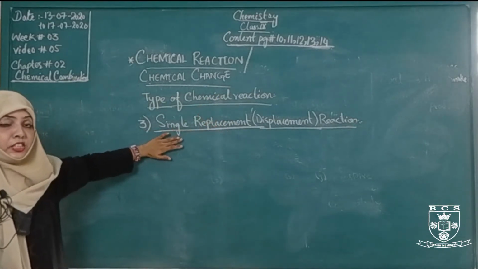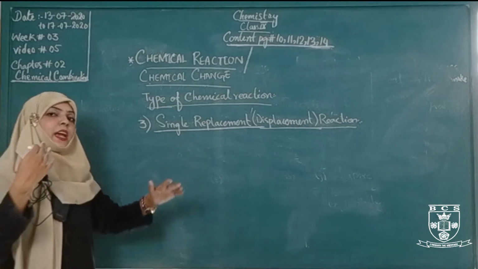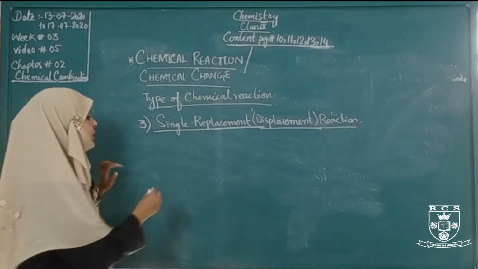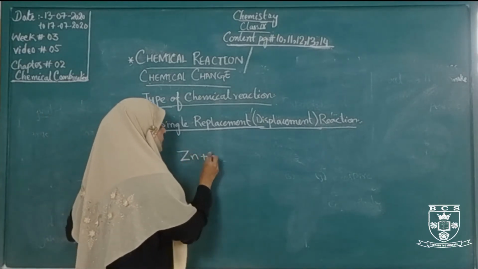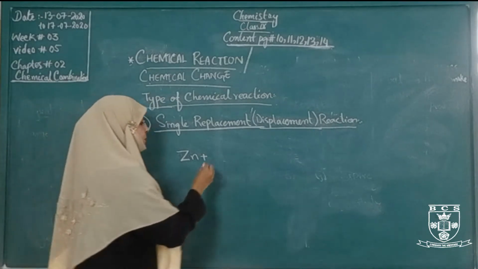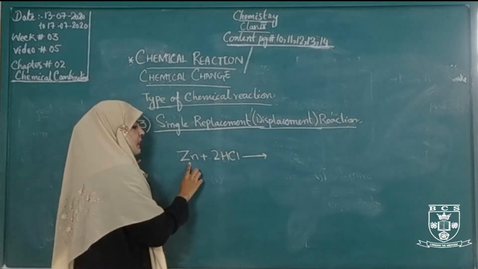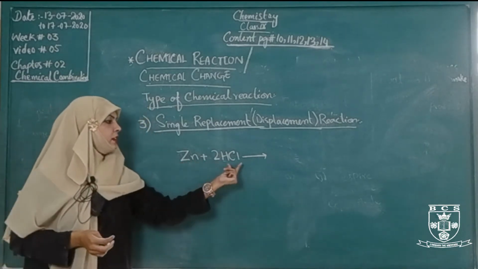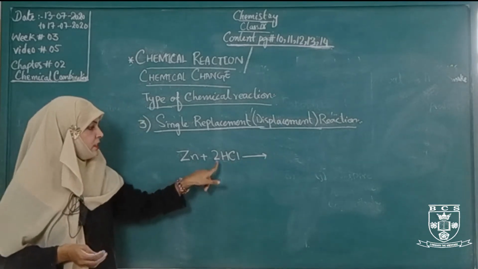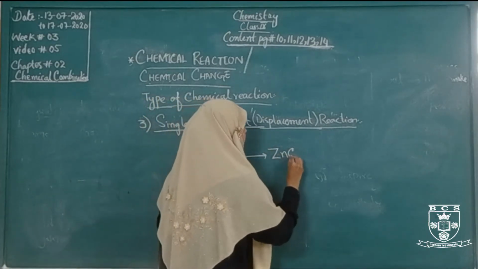A single replacement reaction is a reaction in which one atom or more atoms of a compound is replaced by another atom or more atoms. For example, when zinc reacts with hydrogen chloride, zinc replaces hydrogen in hydrogen chloride and forms zinc chloride.